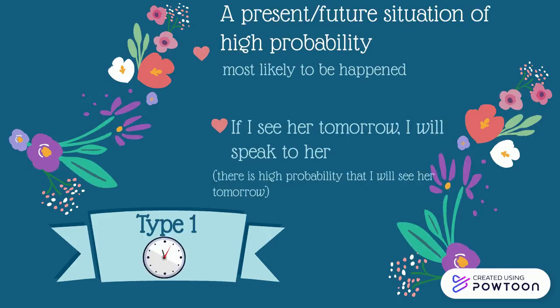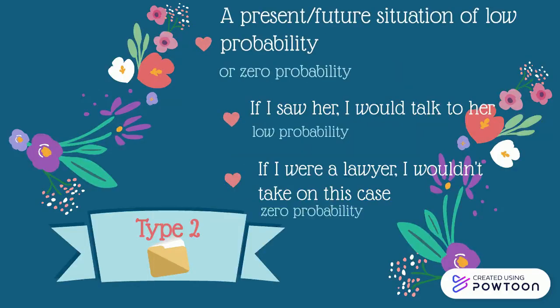Type 1 is the present or future situation of high probability, which is most likely to happen in the future. The example is, if I see her tomorrow, I will speak to her. It means that there is high probability that I will see her again tomorrow. Type 2 is the present or future situation of low probability or zero probability.